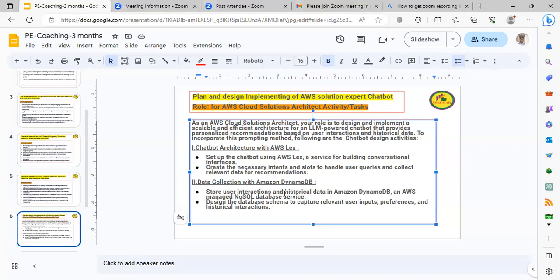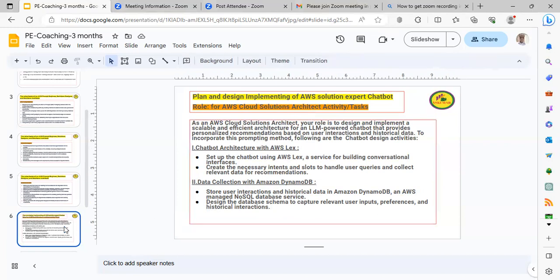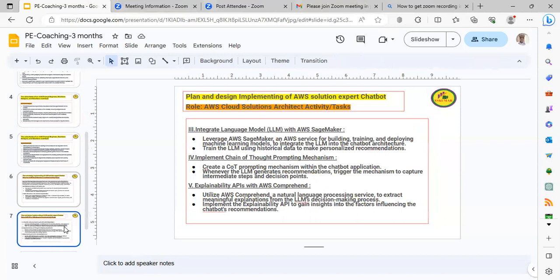Store user interactions and historical data in Amazon DynamoDB, an AWS managed NoSQL database service, basically for storing the data we discussed. Design the database schema to capture relevant user inputs, preferences, and historical interactions. Yes, obviously, all these we are going to store in DynamoDB. This is about the second activity.